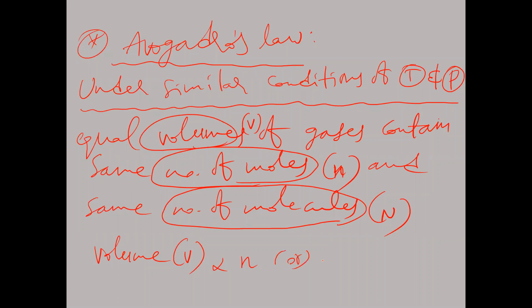And also what we can take? Volume of gas is directly proportional to number of molecules. Number of moles and number of molecules. So volume V is directly proportional to number of moles, and volume is directly proportional to number of molecules, under similar conditions of temperature and pressure. Means when temperature and pressure both are constant, equal volumes contain equal number of moles.